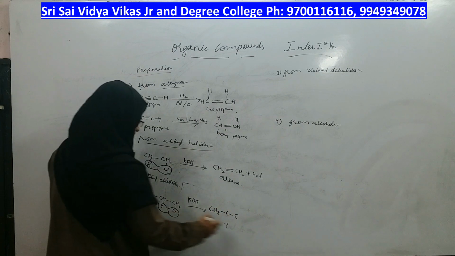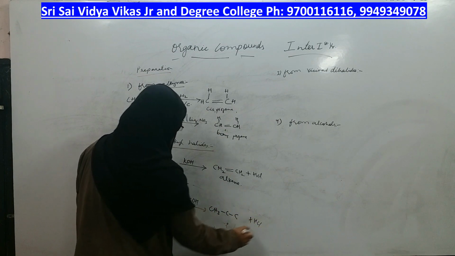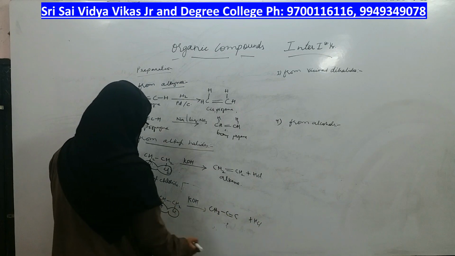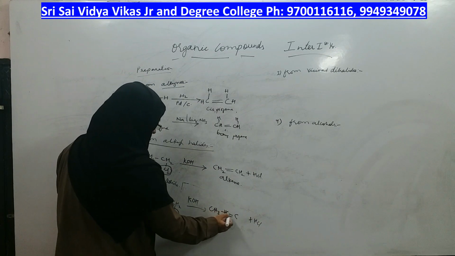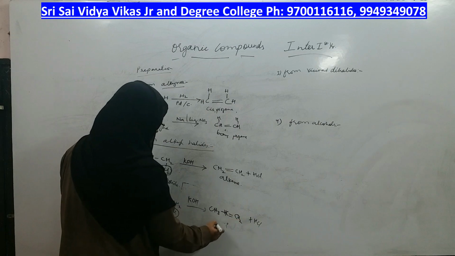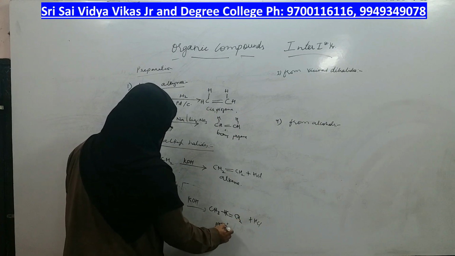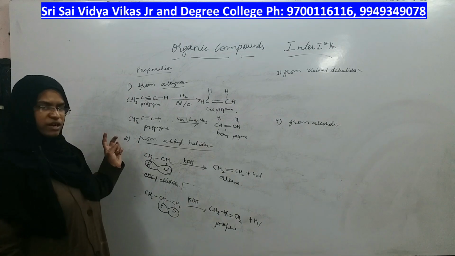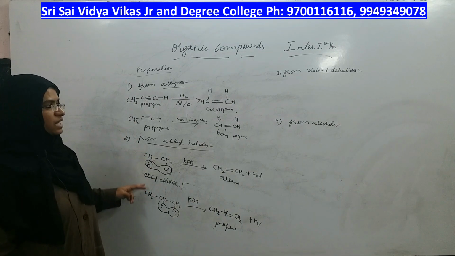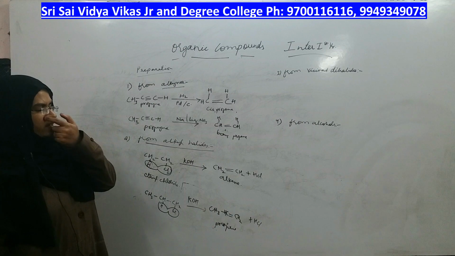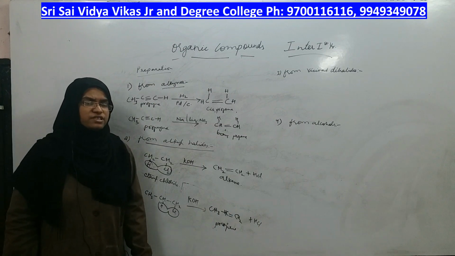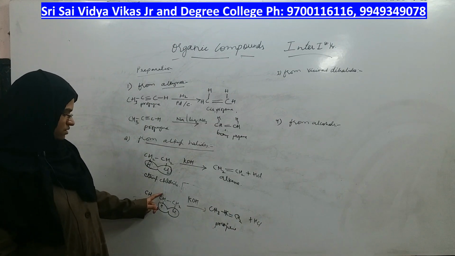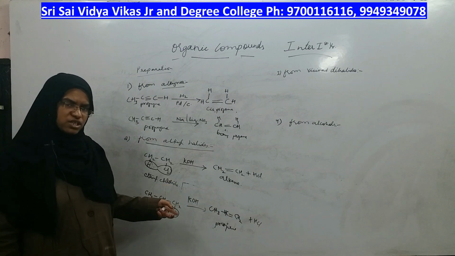So if HCl is eliminated out, where will the pi bond form? The pi bond will form here. The remaining bond is as it is. So what is the product you got? Propene. Is it clear? Right. So this is the preparation of alkenes only from alkyl halides. Now I will take another type of reaction; this is dehydrohalogenation.